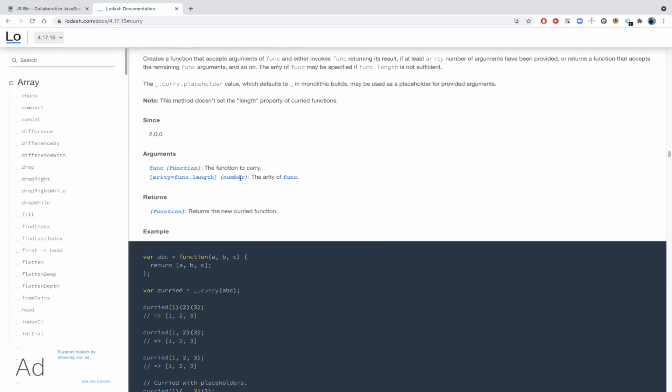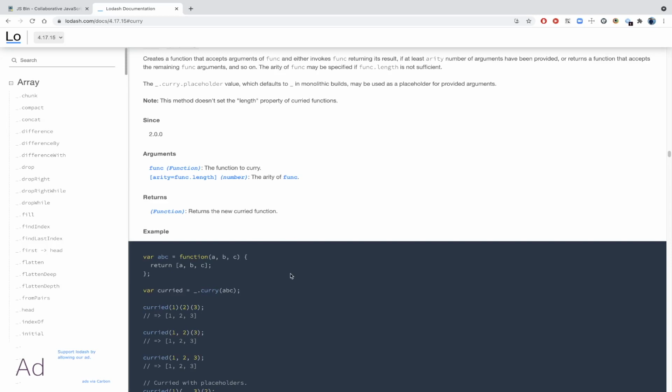Basically it's a process in functional programming where we transform a function which expects multiple arguments and break it down into a series of nested functions, each taking a single argument, and finally it resolves to a value. In other words, instead of taking all the arguments at once, the function takes the first one, then returns a new function, which takes the second one, then returns a new function, which takes the third one, and so on until the arguments have been fulfilled.